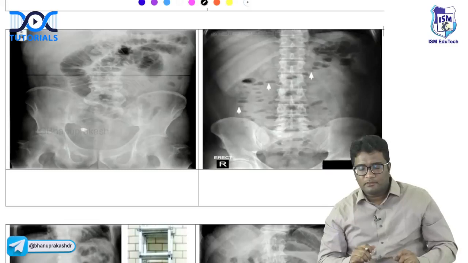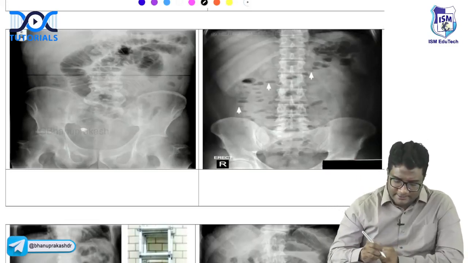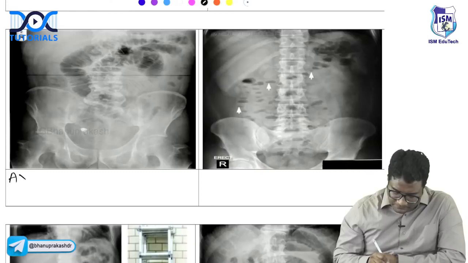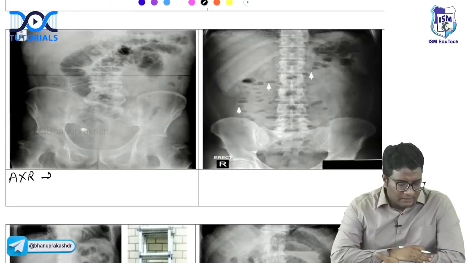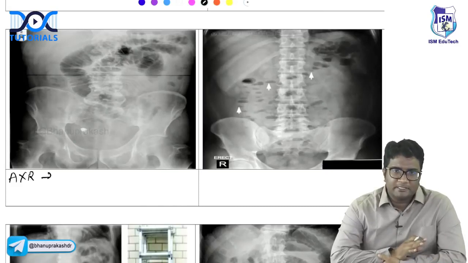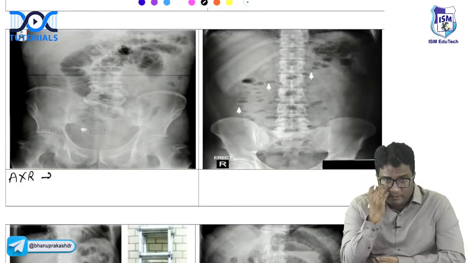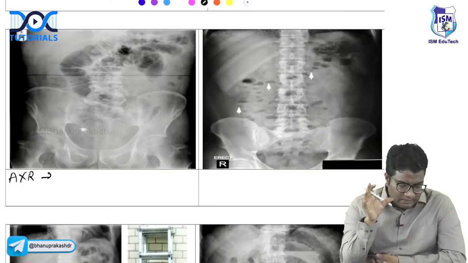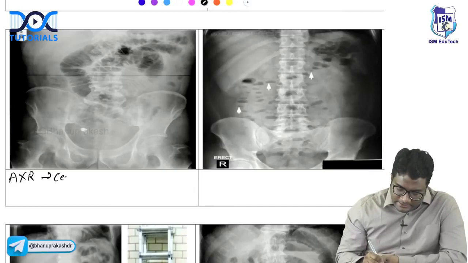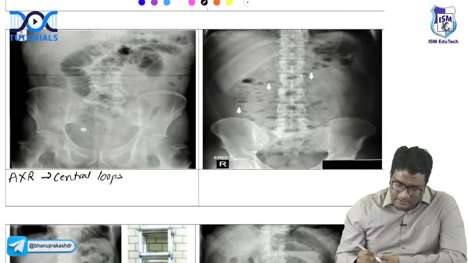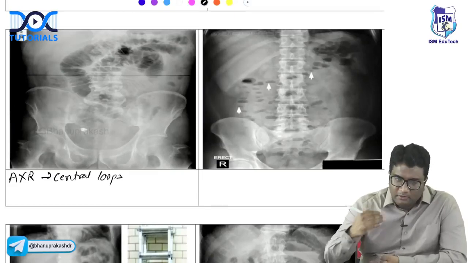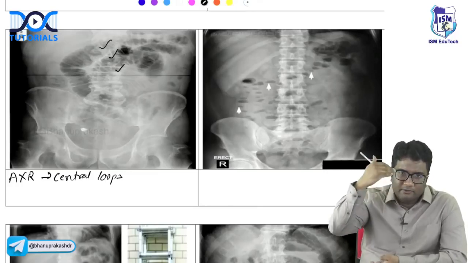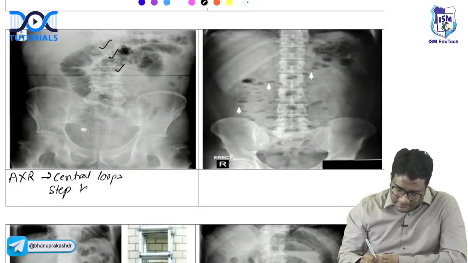Okay. Look at this abdominal X-ray, guys. What do you think this is? What do you think this abdominal X-ray is showing you? Bowel loops, where are they present? Are they present in the center or the periphery of the abdominal X-ray? Are they central? Very good, Divya. These are more centrally located, so these are central loops. And if you see carefully, they are located one above the other. That is called the step ladder pattern.